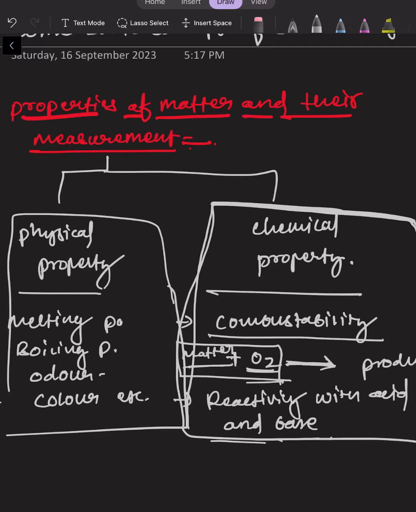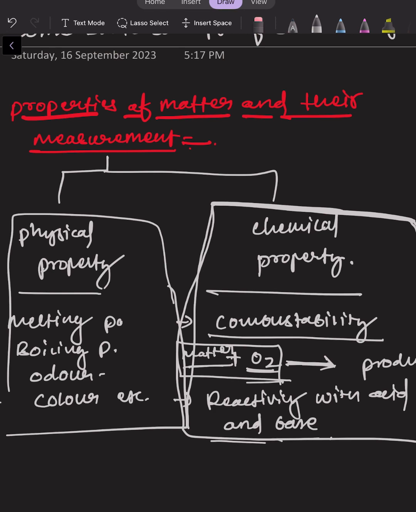Hello everyone. So far we have talked about matter and the classification of matter according to physical property, or we can say physical classification of matter. And in another classification we have seen the chemical classification of matter.